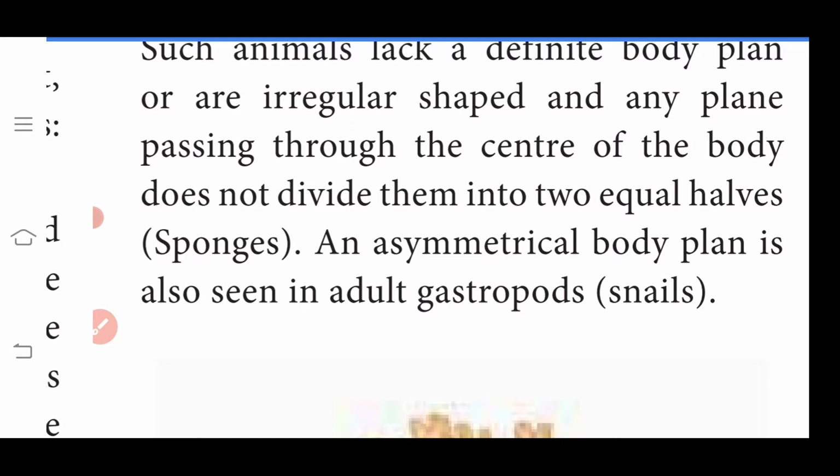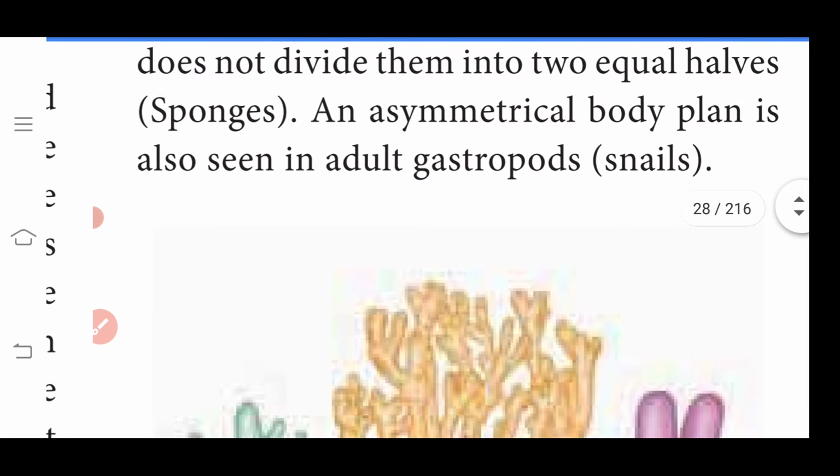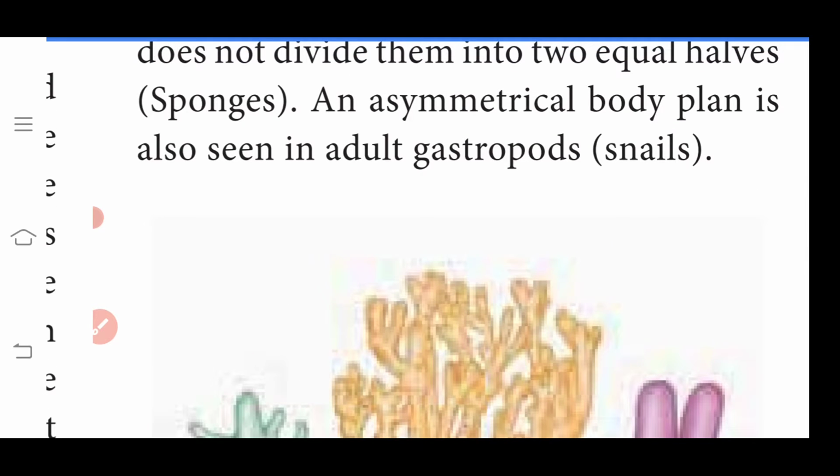Okay. Next, an asymmetrical body plan is also seen in the adult gastropods. Gastro means stomach, pod means leg. The leg present in the stomach region is called gastropod. Example, snail. Snail is a gastropod. Gastropods are also asymmetrical animals; we can't divide them into equal halves.